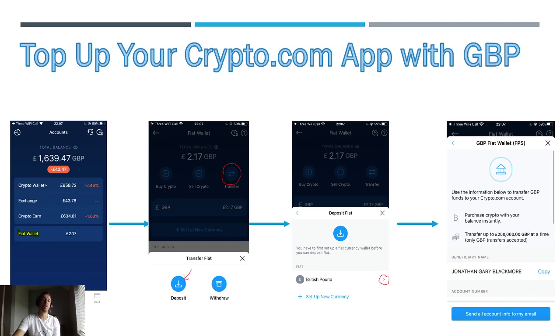So how to top up your Crypto.com app with GBP. Obviously if you're in the US, you'll use dollars. If you're in Europe, you'll use euros. For me, I can top it up with pounds because I'm a UK customer. So what you want to do is go into your app and click on Accounts at the bottom, and start there. If you want to go on your fiat wallet, click on your fiat wallet. For the first time, it'll bring up an option: what currency do you want to top up or use.